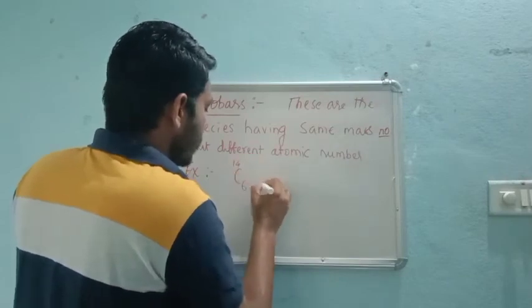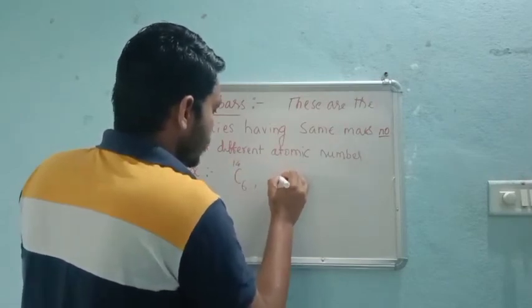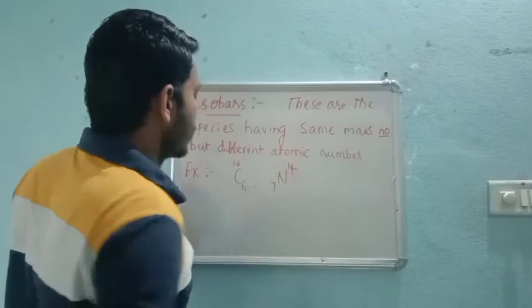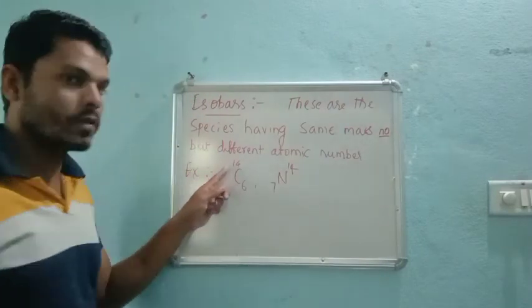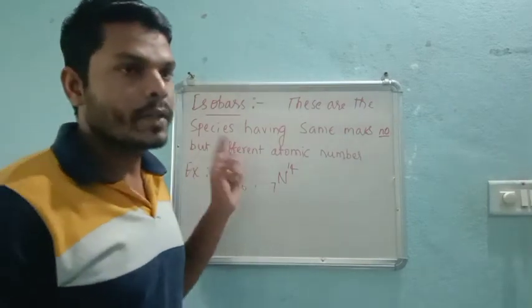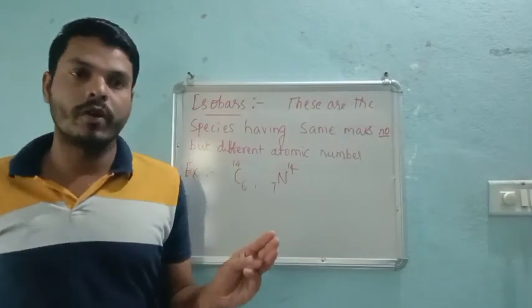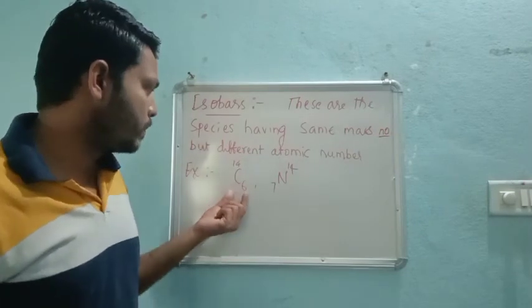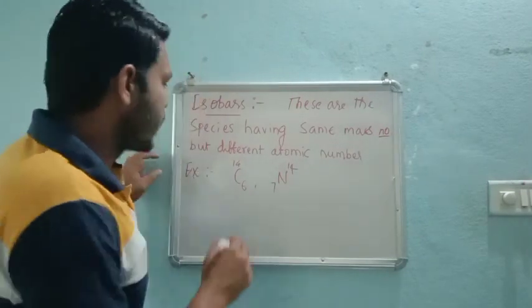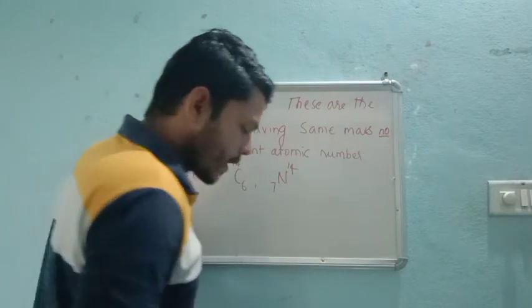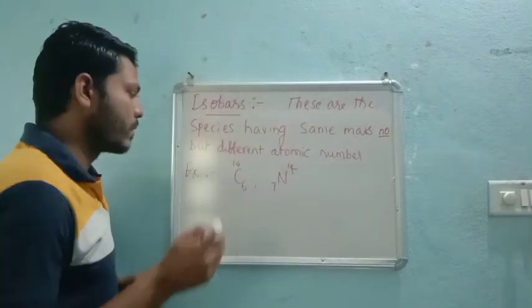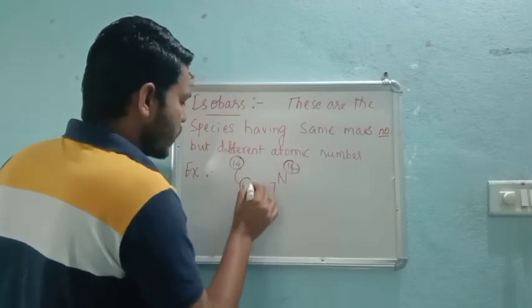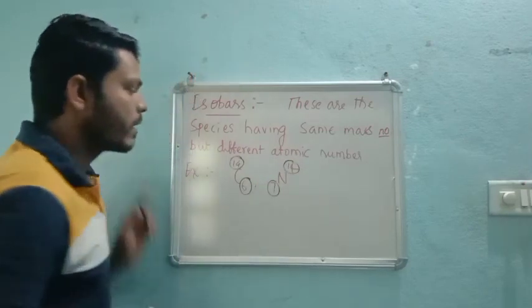Example: C14 and N14, with atomic numbers 6 and 7. Already I have told you carbon can show three isotopic forms: C12, C13, C14. Here, the upper digit always indicates the mass number and the lower digit always indicates the atomic number.